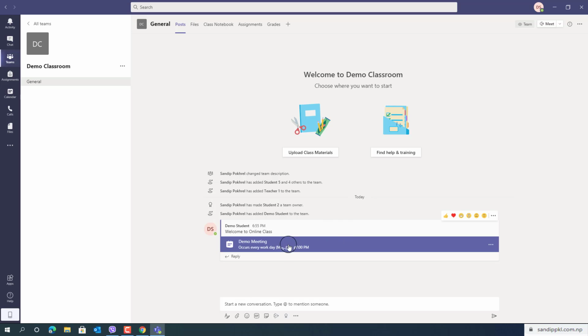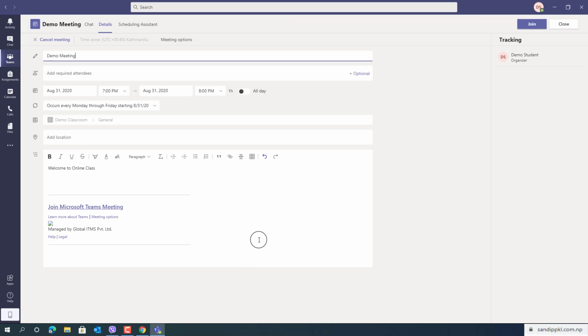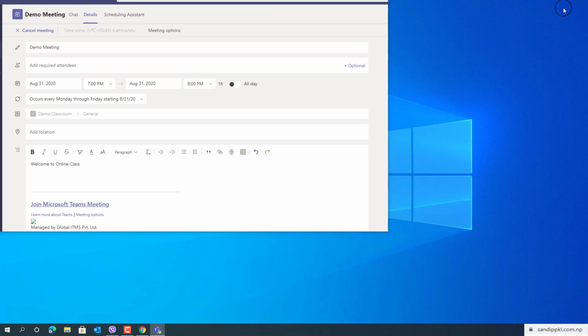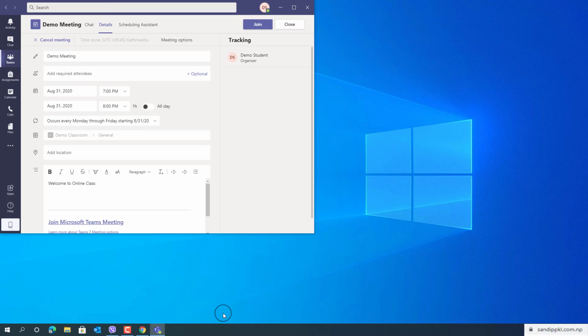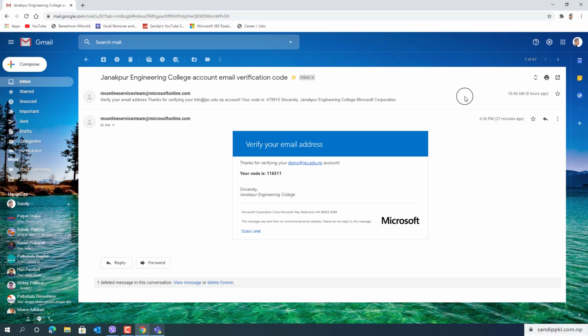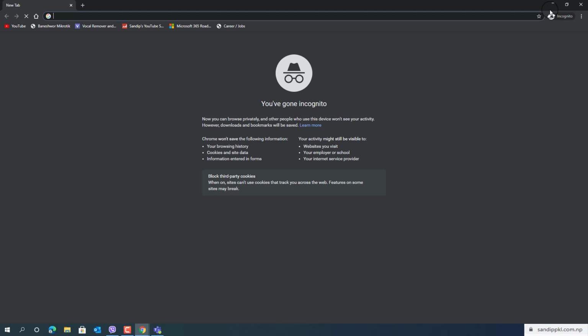Okay, we have set a meeting in a demo classroom. Similarly, you can set meeting in different teams and channels. Now let's start a meeting for demo purpose. Let's minimize this first and log in from another account too. I will log in here from one user account,